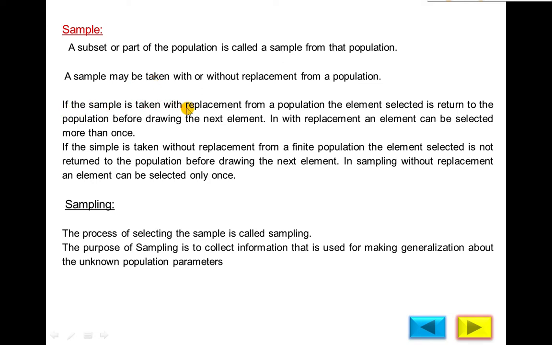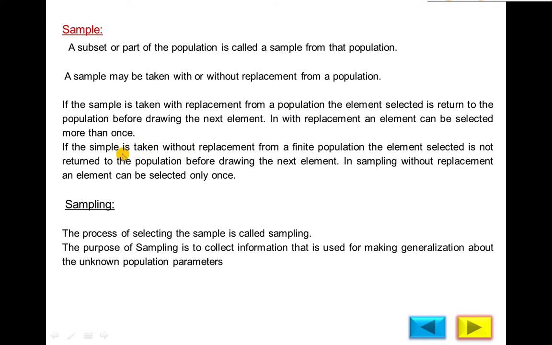If the sample is taken with replacement from a population, the element selected is returned to the population after selection, before drawing the next element or the next sample. In with replacement, an element can be selected more than once. If you select one sample from the population and then replace it in the same population, you can select it again. It's called with replacement.